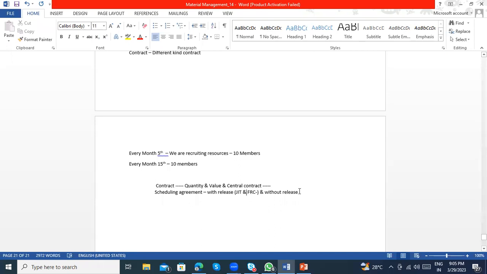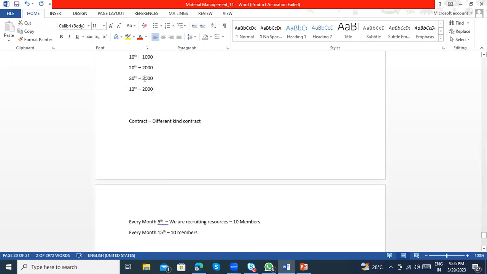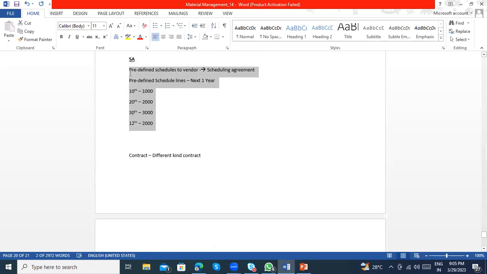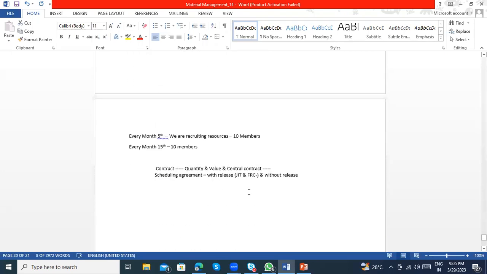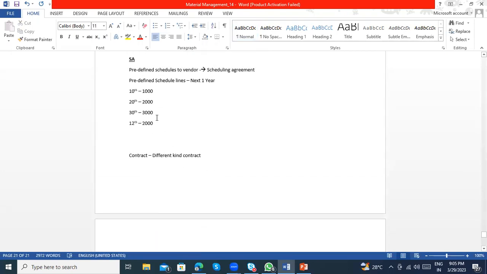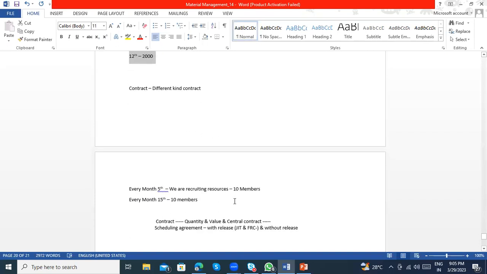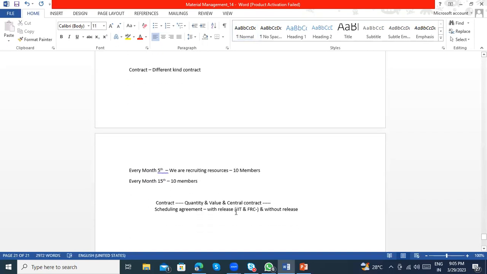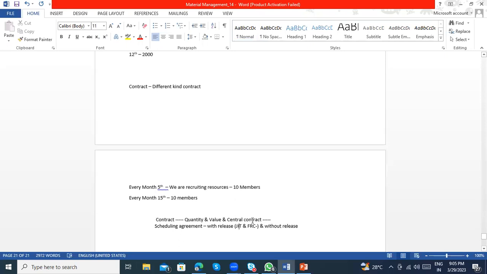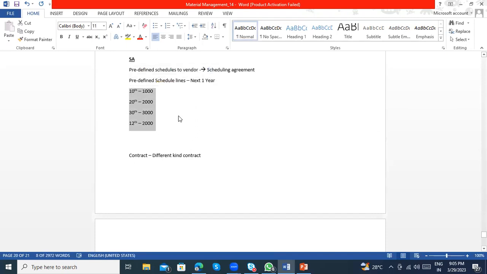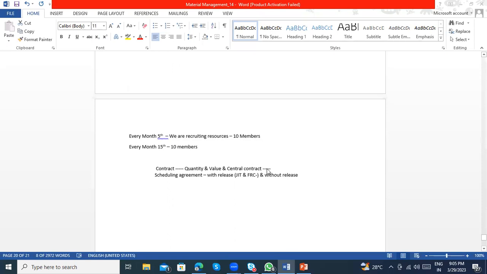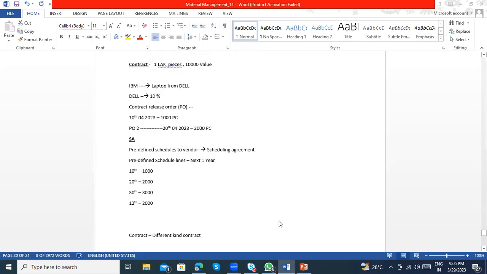But in the without release case, we don't need to send every time. If you maintain it the first time, then that information is sent automatically through output; they generate a printout and send it. But with release, even if you can generate the output, you need to approve it, meaning you need to release it from your end, whether for the shortest period or the longest period. Only then will the information go to the vendor. So this is the contract and schedule agreement.